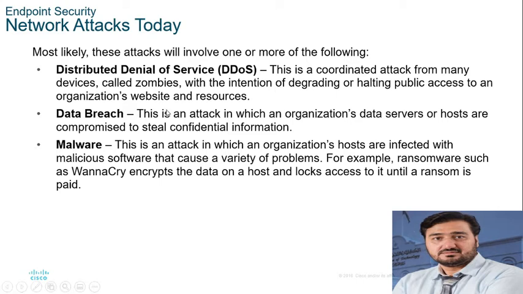Data breaches are attacks in which an organization's data servers or hosts are compromised to steal confidential information. And a malware attack is one in which the organization's hosts are infected with malicious software that causes a variety of problems, for example ransomware such as WannaCry. You know this ransomware, WannaCry. So what happened in the WannaCry ransomware?